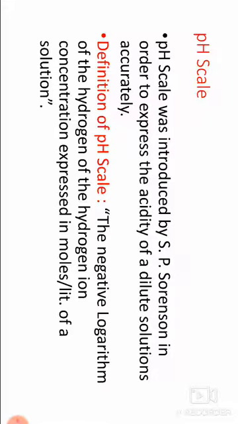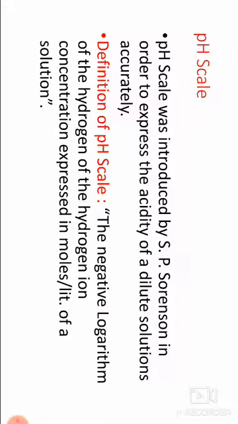Its formula: pH equals minus log H plus, pH equals log 1 by H plus. The pH scale is in the range of 0 to 14. For an acidic solution, pH is less than 7. For a basic solution, pH is more than 7. And for a neutral solution, pH equals 7.